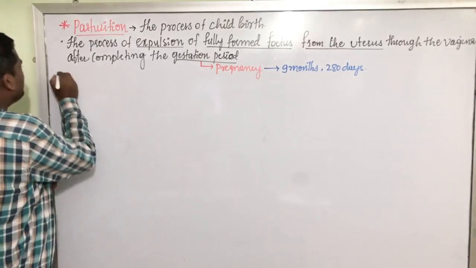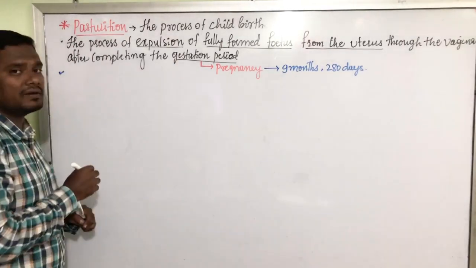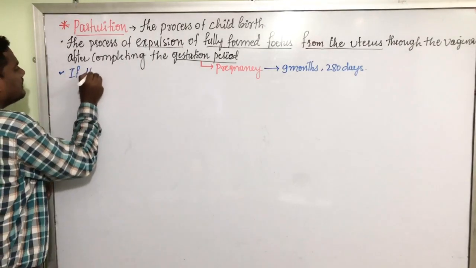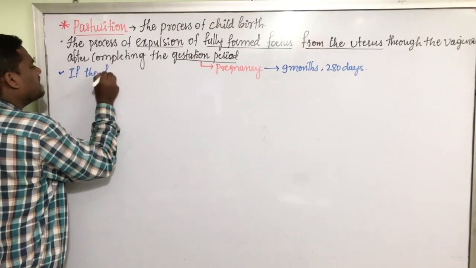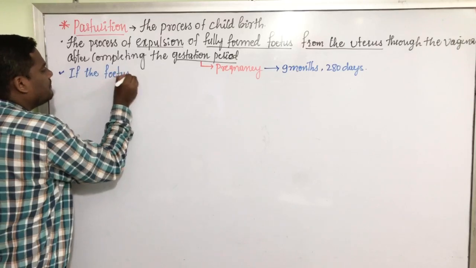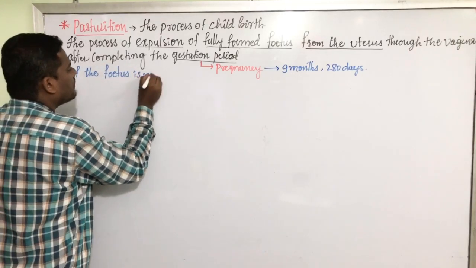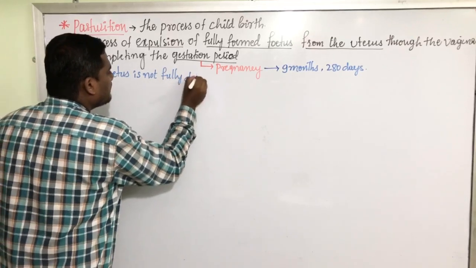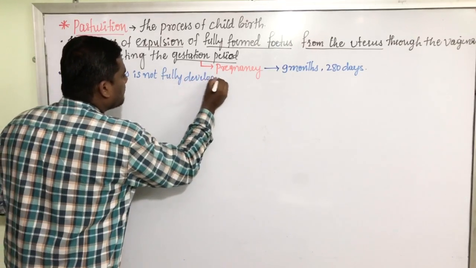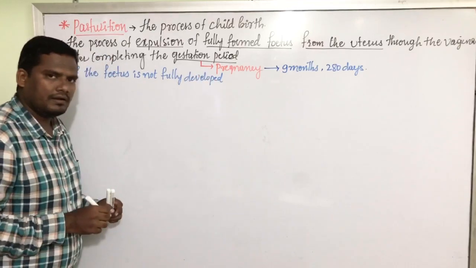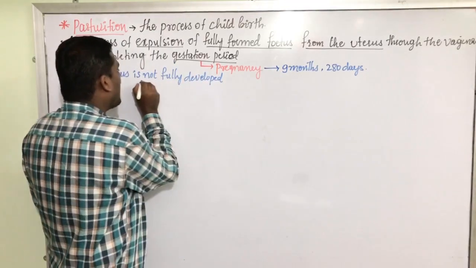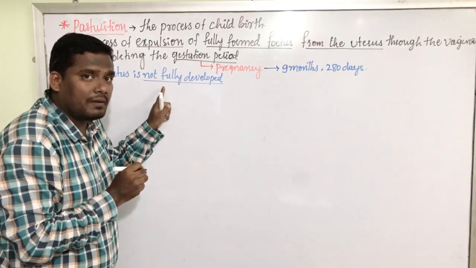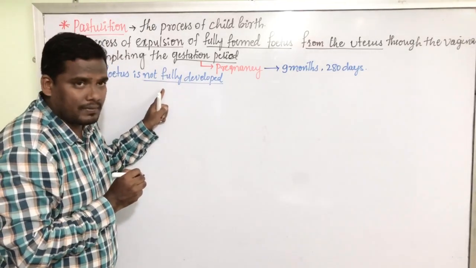In some complicated situations, in some cases, the fetus is not fully developed. Can we call this partially developed? Because it has not fully developed.